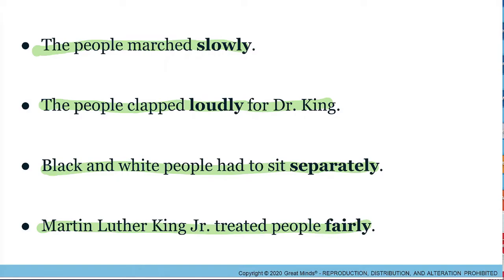So what would these sentences sound like if we didn't have an adverb? Well, let's find out. Let's take out the adverb. The people marched. The people marched. Okay. The people clapped for Dr. King. Black and white people had to sit. Martin Luther King Jr. treated people.